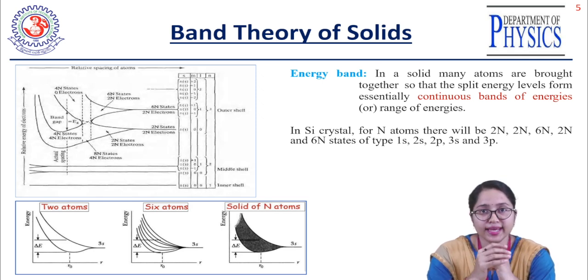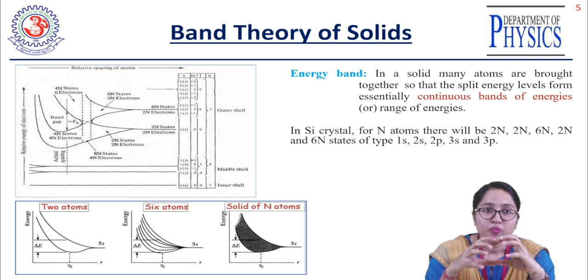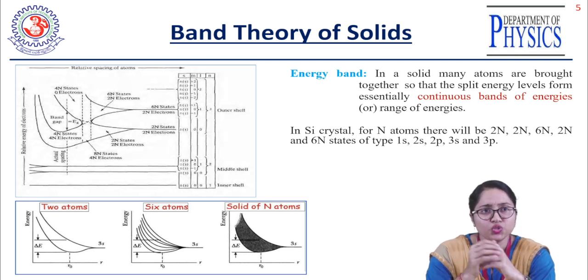The 3p and 3s shells will merge together at a certain interatomic distance. These two energy levels will merge at a single point, and now in that region there are a total of 8n states, but only 4n electrons are available in that merged region, right? Again, if I reduce the interatomic distance between the atoms further, the energy levels which had merged before will start splitting again.